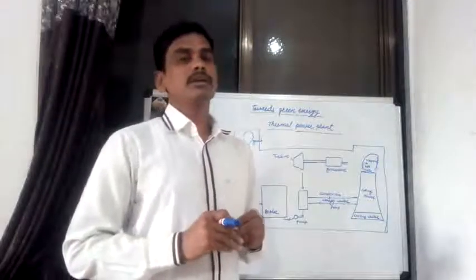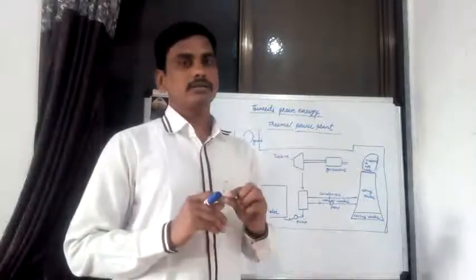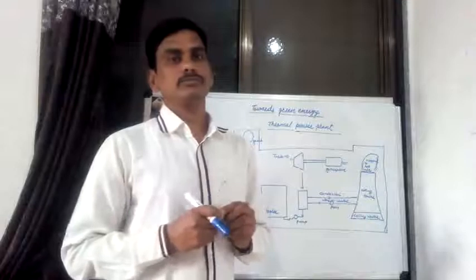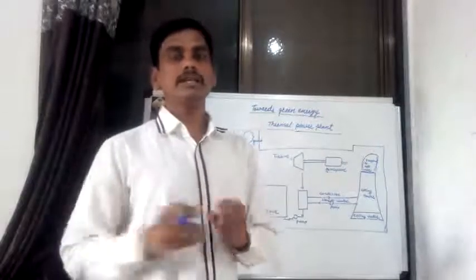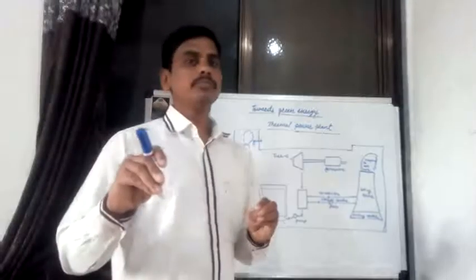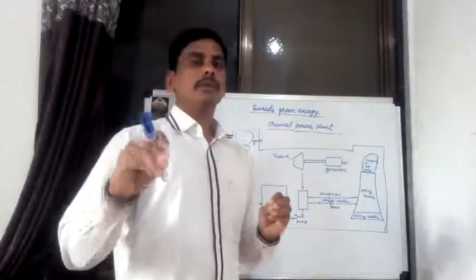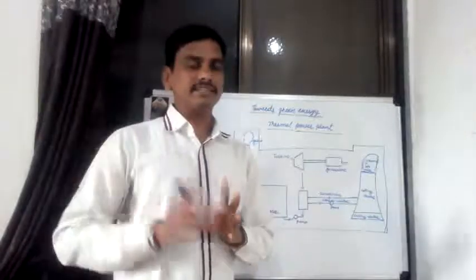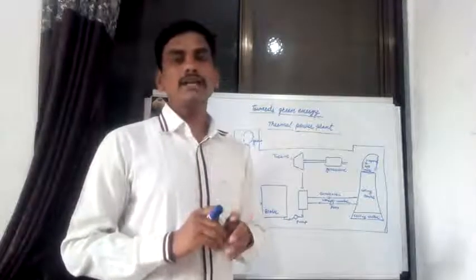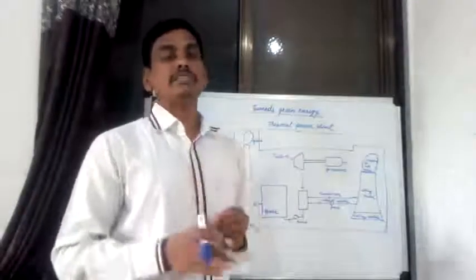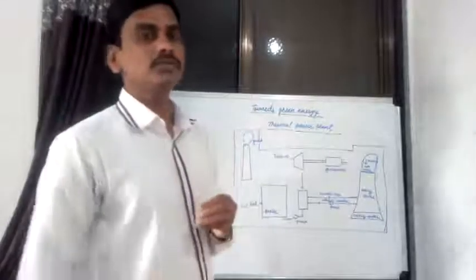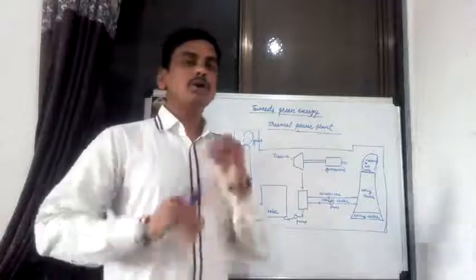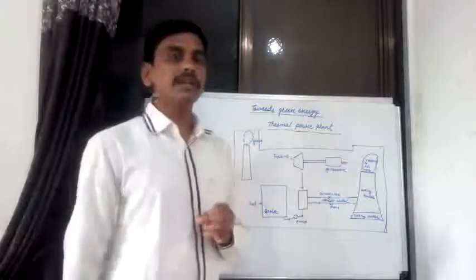One method, if you keep the magnet stationary and rotate the conductor to generate the electricity, or keep the conductor stationary and rotate the magnet to generate the electricity. That is known as the electromagnetic induction principle, and this principle is used in various power plants to generate the electricity.